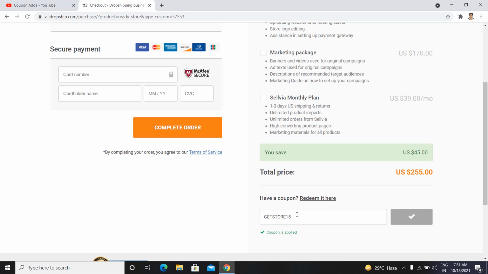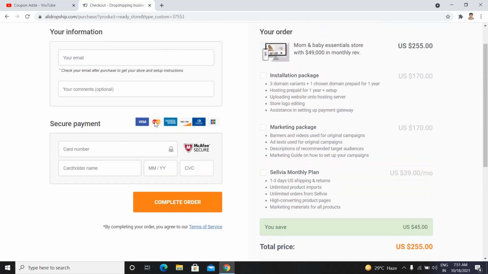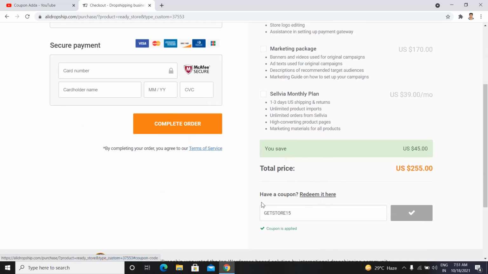And this is basically the highest discount providing coupon code in the market. So you don't need to worry, you can simply apply it, and you can simply complete your order, because there are no other coupon codes which will provide you a discount greater than this one. So this is a valid, accepted and high discount coupon code available in the market.